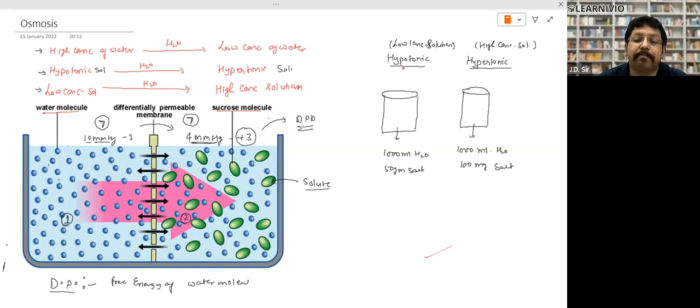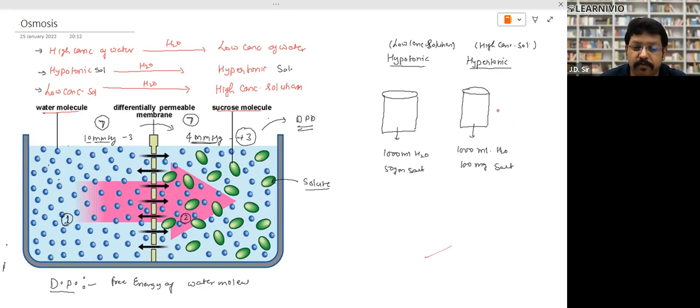We will call it hypotonic solution. In another tumbler there are 1,000 ml of water but 100 grams of salt. This has higher concentration, so this is called hypertonic solution.